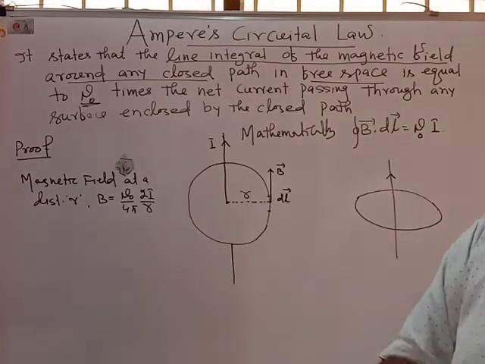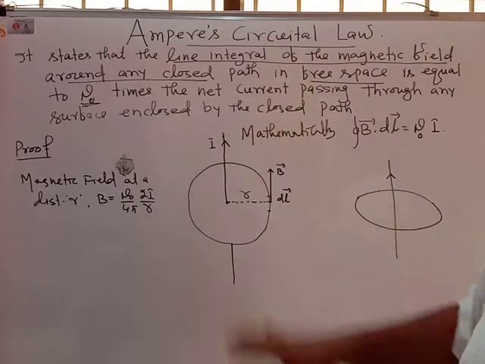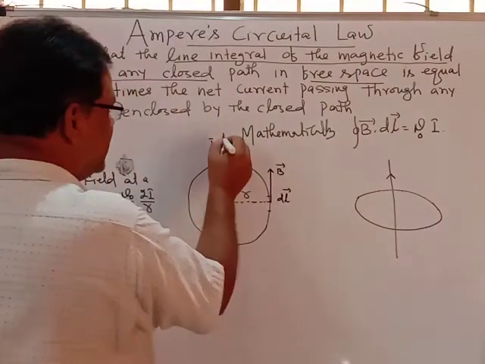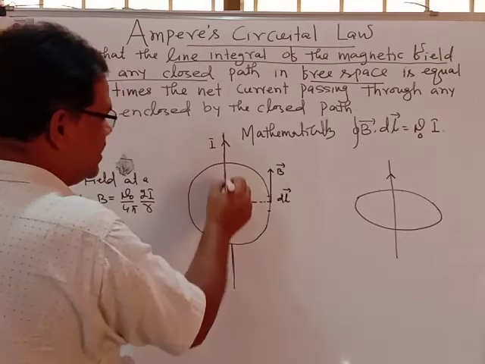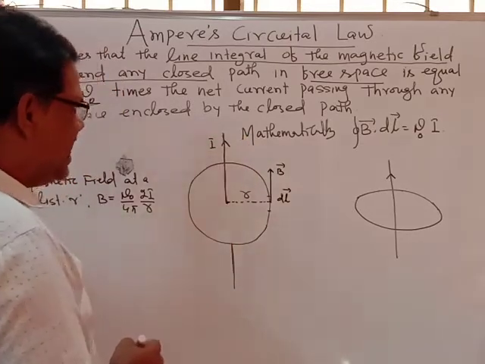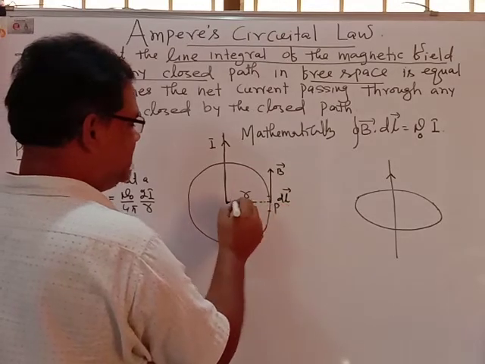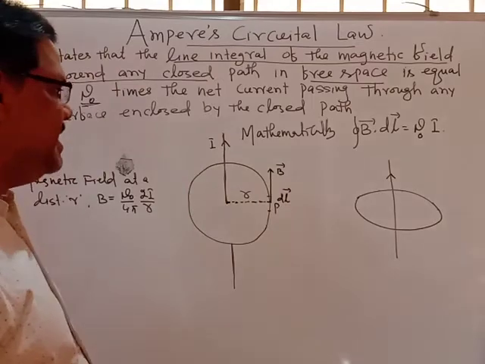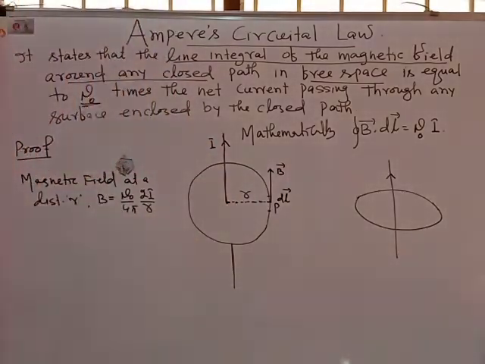Just all of you see the proof for that. First of all, you should understand clearly what the law tells. Here, suppose we have taken one current carrying long straight conductor. At point P, at a distance r, what will be the magnetic induction? The magnetic induction due to a long straight conductor, we have already derived the formula, that is mu naught by 4 pi 2I upon r.